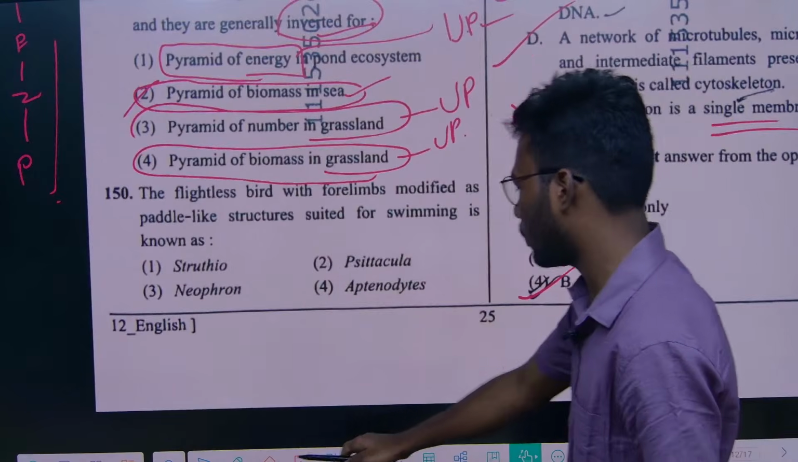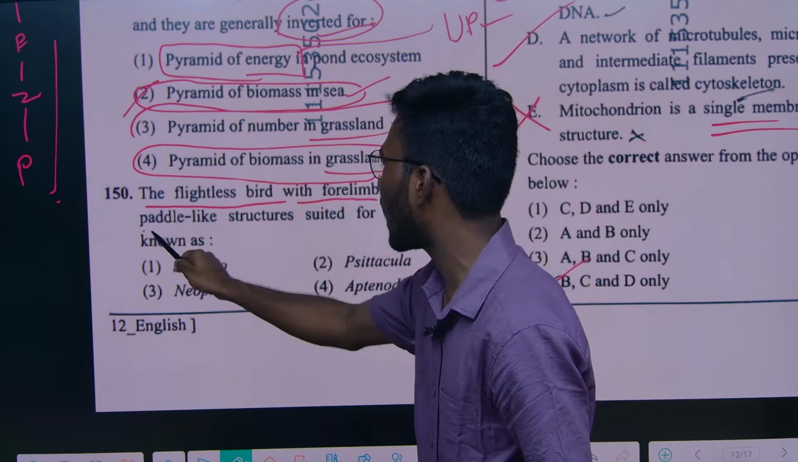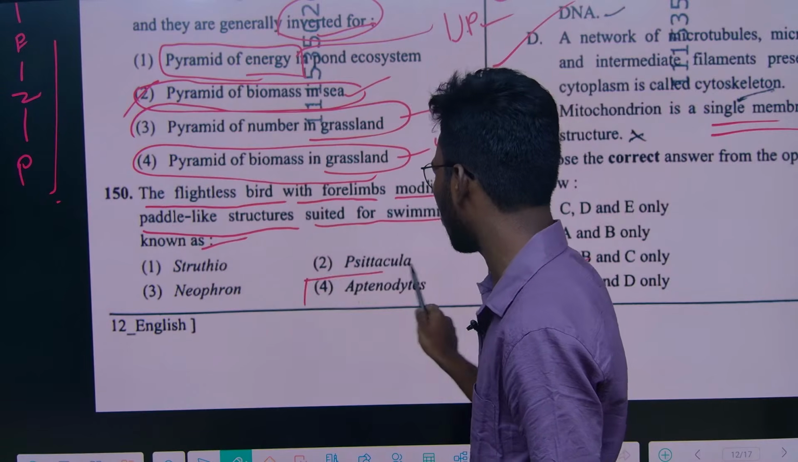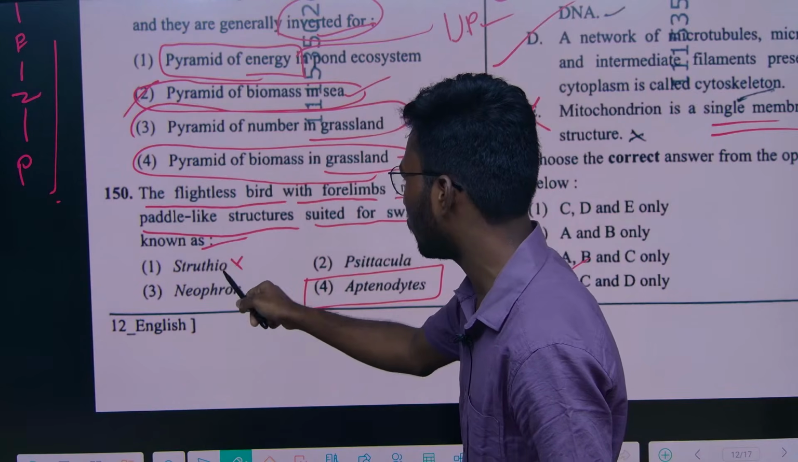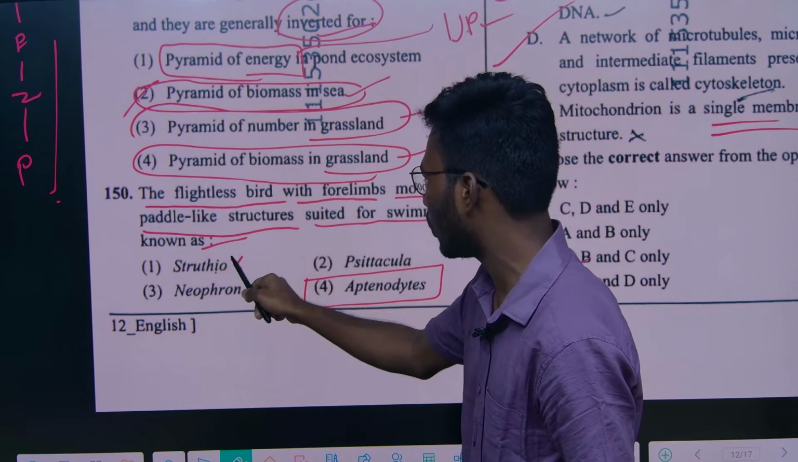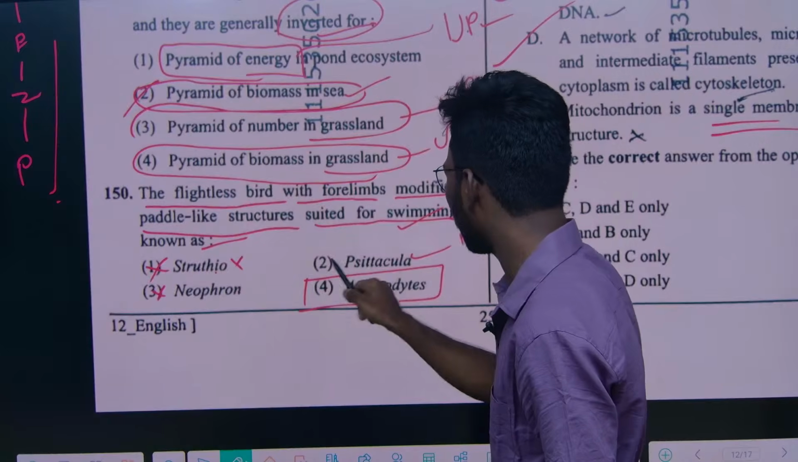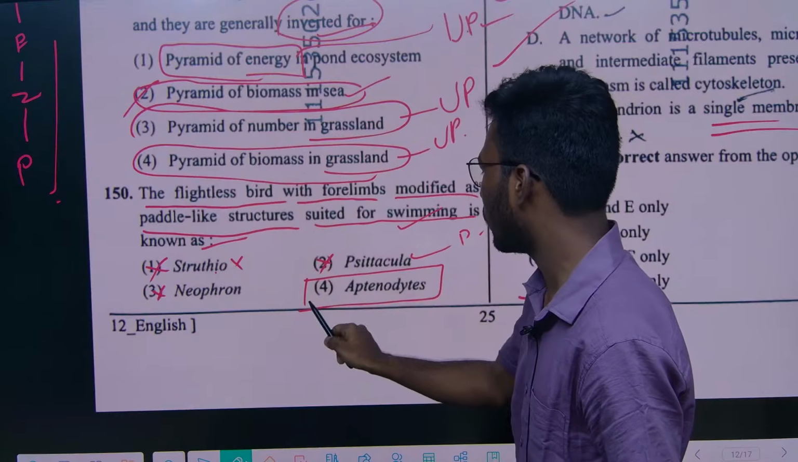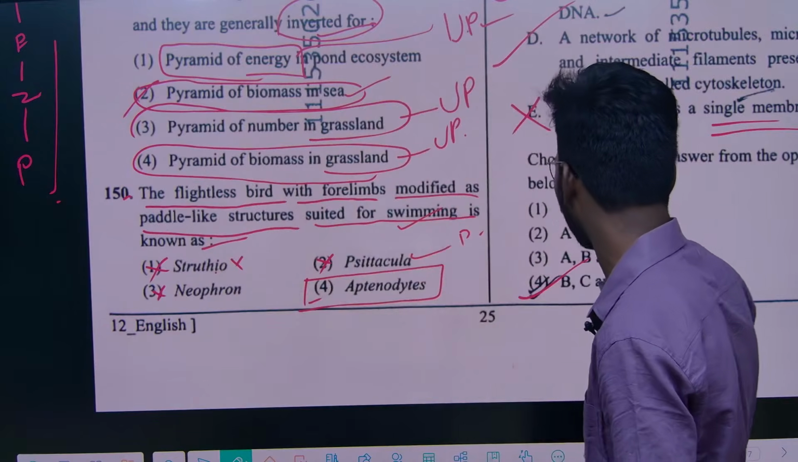Next, the 150th question. The flightless bird with forelimbs modified as paddle-like structures suited for swimming is known as Pterodites, the penguin. People will generally go for Struthio, but it is not adapted for swimming even though it is a flightless bird. Psittacula is the parrot. So you can easily eliminate options 1, 2 and 3. The option is Pterodites.